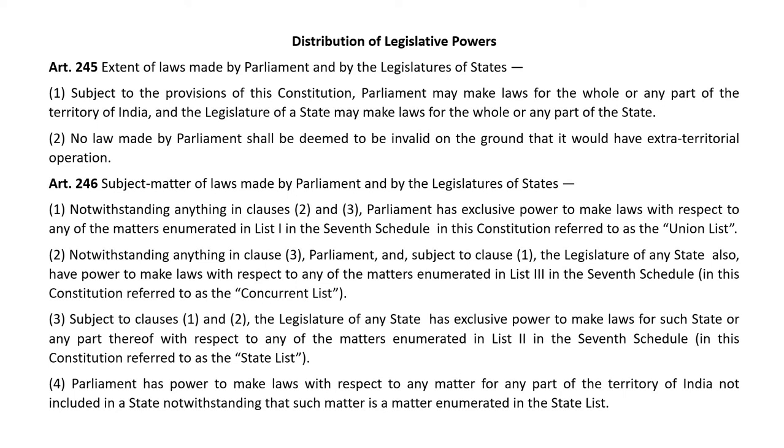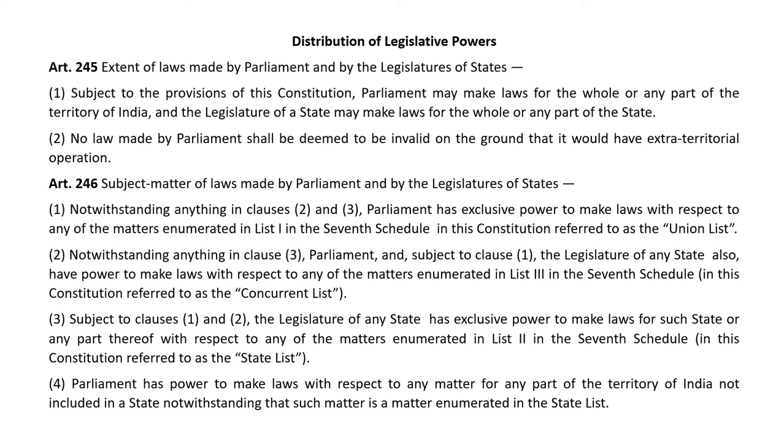Notwithstanding anything in Clause 2 and 3, Parliament has exclusive power to make laws with respect to any of the matters enumerated in List 1 in the 7th Schedule, in this Constitution referred to as the Union List. Notwithstanding anything in Clause 3, Parliament and, subject to Clause 1, the legislature of any state also have the power to make laws with respect to any of the matters enumerated in List 3 in the 7th Schedule, in this Constitution referred to as the Concurrent List.